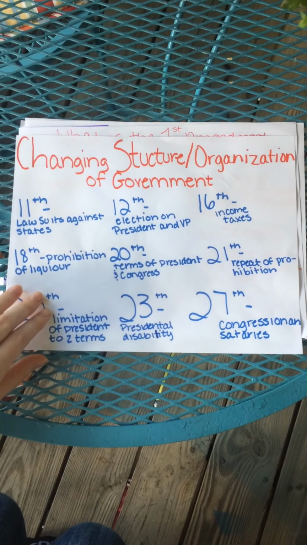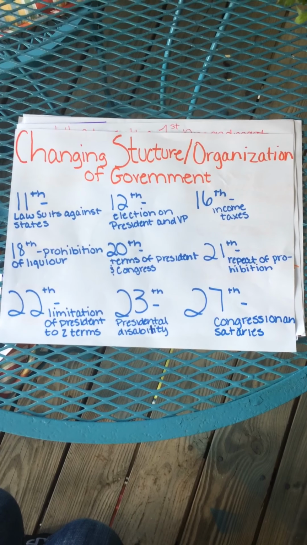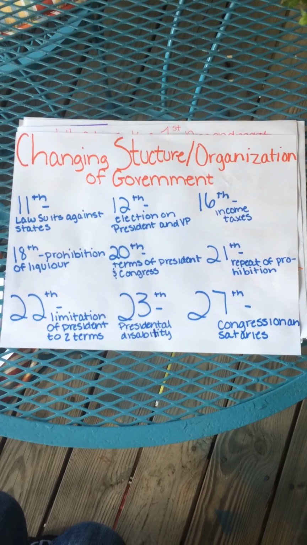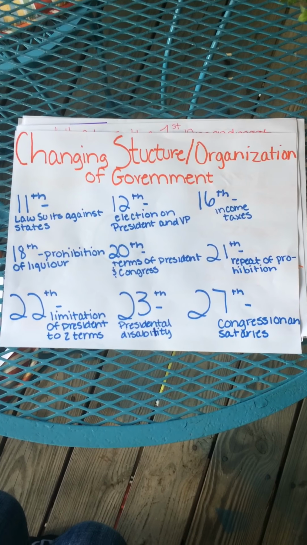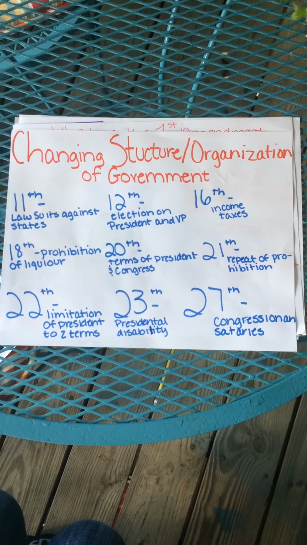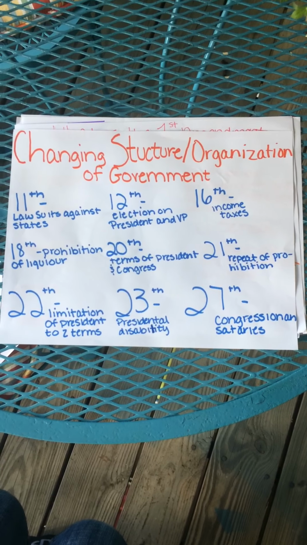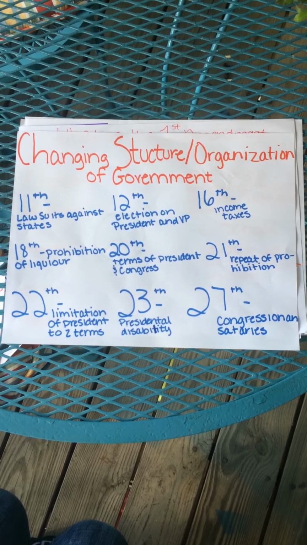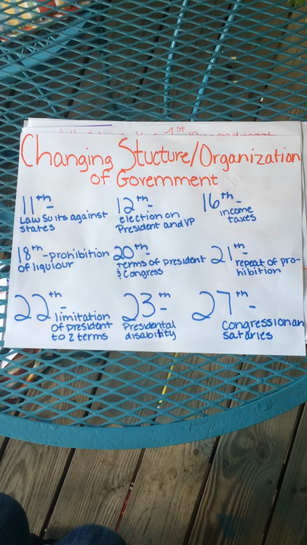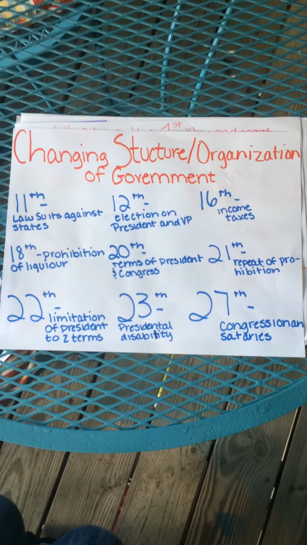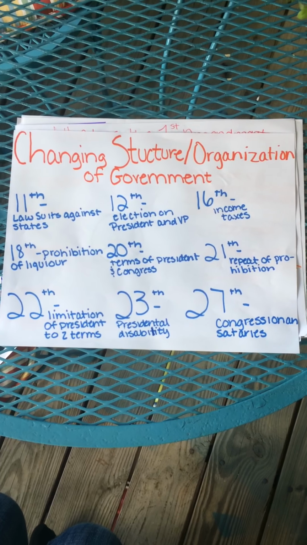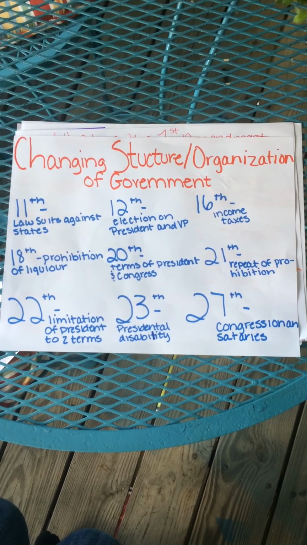The 11th Amendment is when one state cannot be sued by another state. The 12th Amendment is separation of votes for the president and vice president, and the 16th Amendment is the power of Congress to tax income. The 18th Amendment is the prohibition of alcohol. The 20th Amendment states when Congress and president terms begin. The 21st Amendment repealed the prohibition.